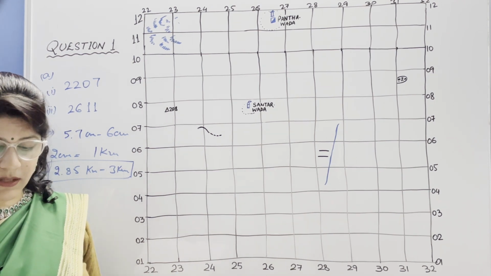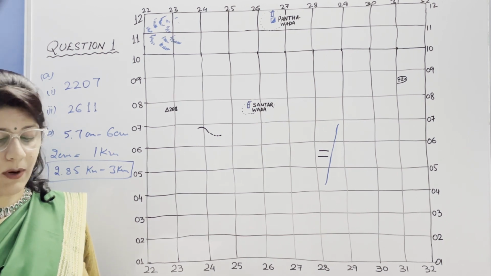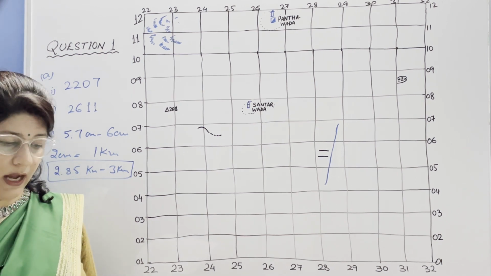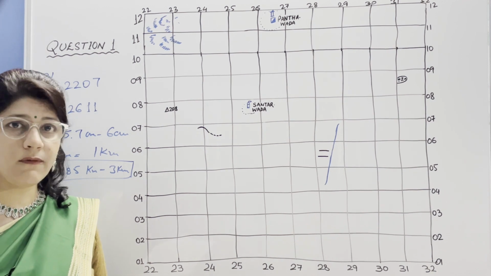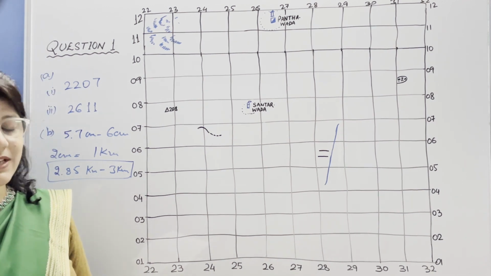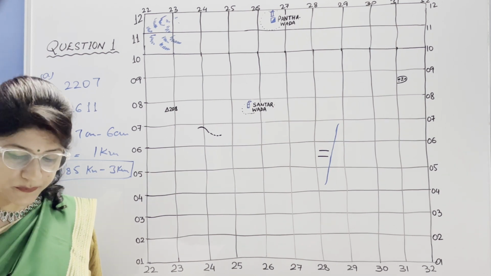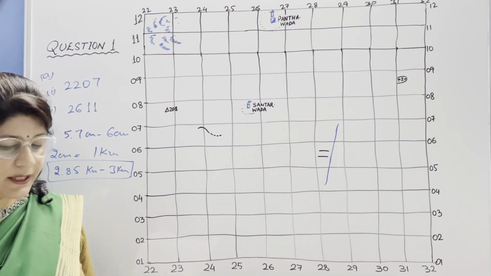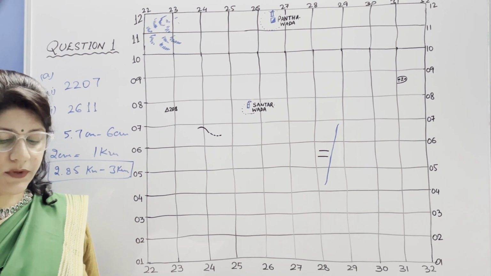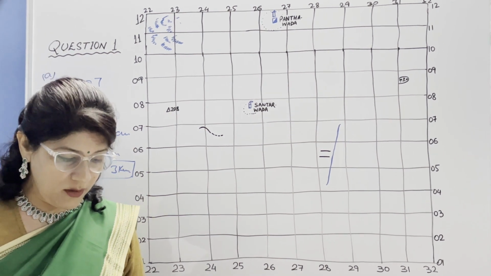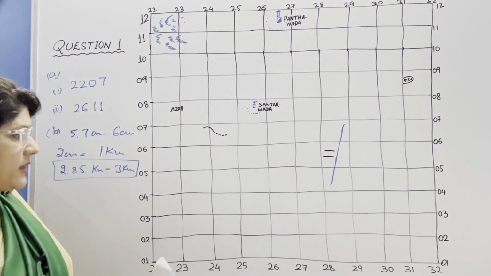In the second part, they have asked what do they depict about the rainfall received in that area. We know that there is scanty rainfall, less rainfall, that is why sand dunes are there. It means it is a desert area. In D part, identify the drainage pattern of the following. Drainage pattern in grid 2805.